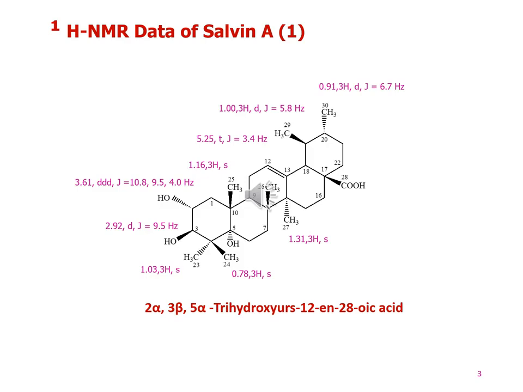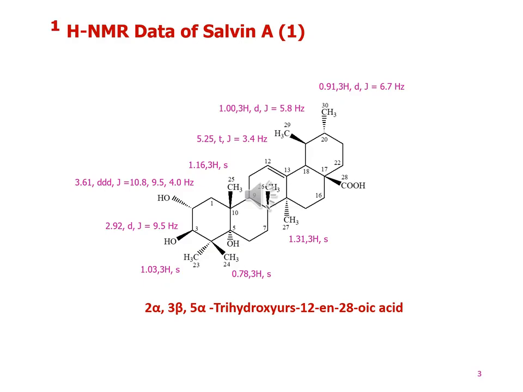The IR spectrum showed the absorptions due to hydroxyl group at 3444, acid carbonyl group 1700 and double bond at 1650. The HREIMS showed major ion peak at 488 corresponding to molecular formula C30H48O5, which calculates its molecular